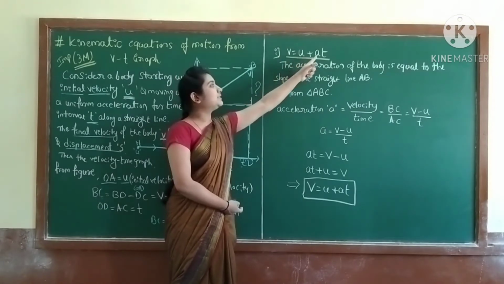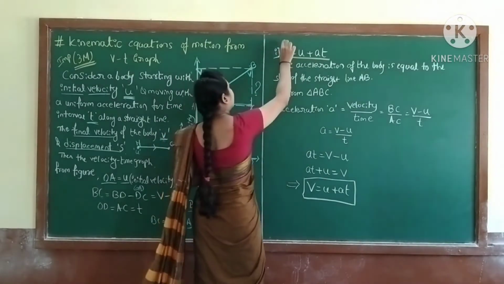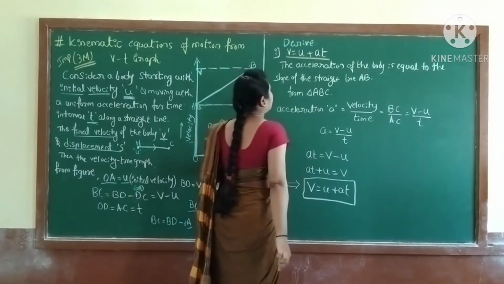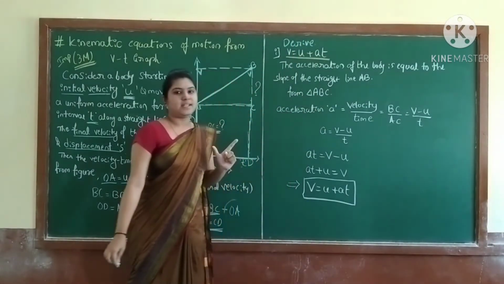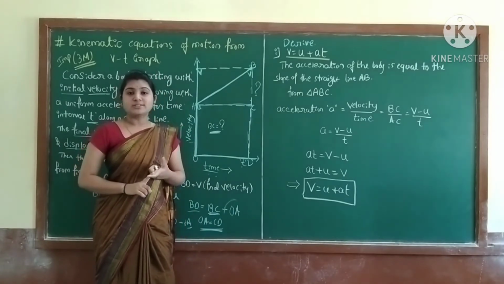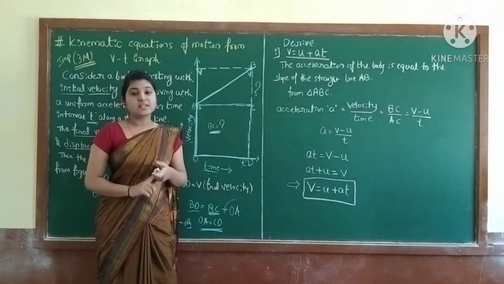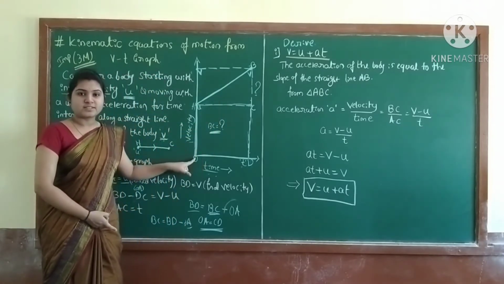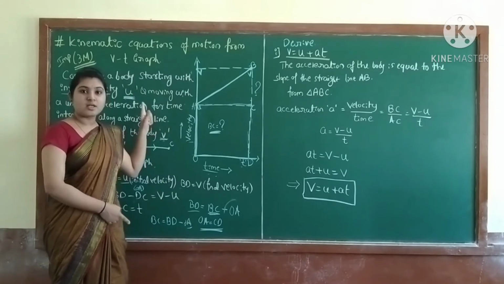Now you have to derive one kinematic equation. What is that? V is equal to U plus AT. So the question they ask is: derive V is equal to U plus AT by using the velocity time graph. So now what should you do? First you should draw the diagram, next you have to write this much.